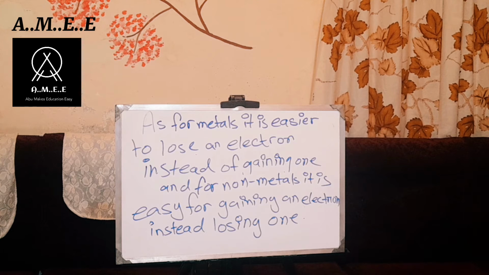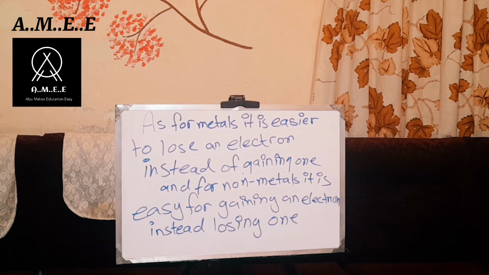So every element wants to have a full outer shell, so they will gain stability. Noble gases are stable. Every element wants to become stable, so they will either lose or gain an electron. That's part of the nature.